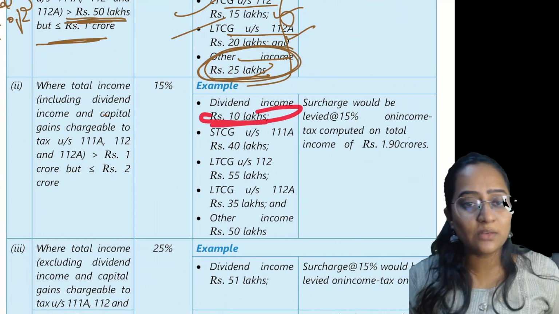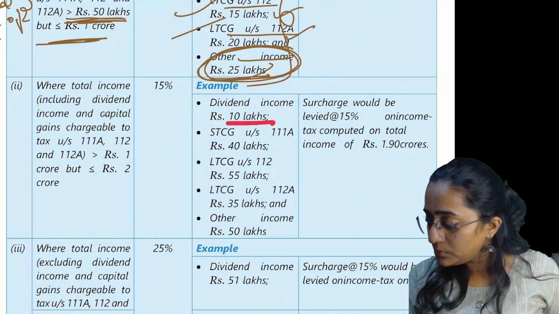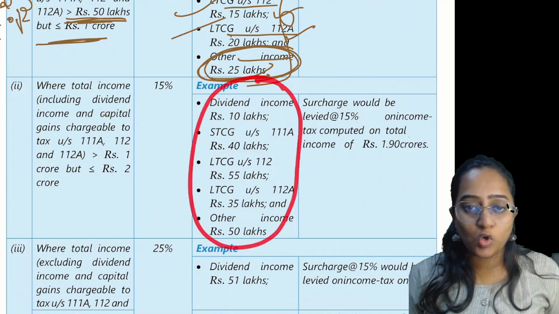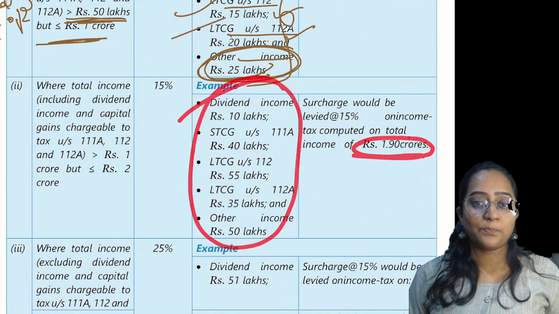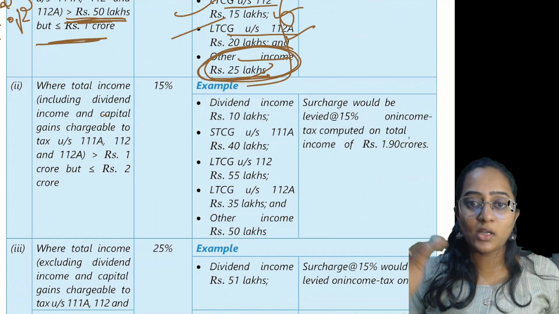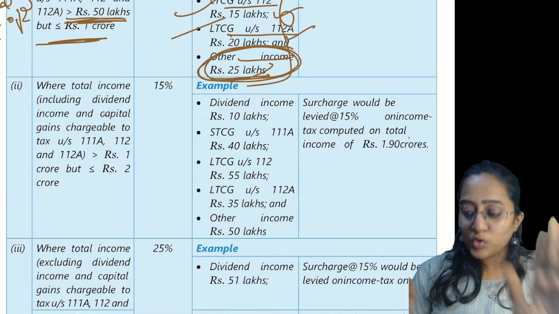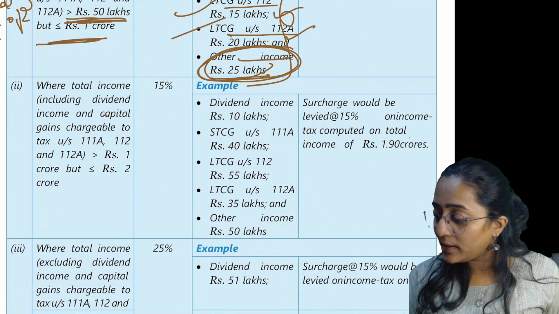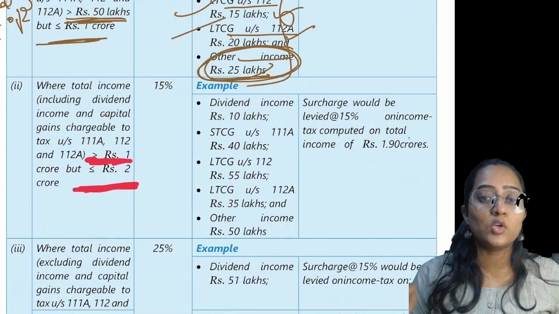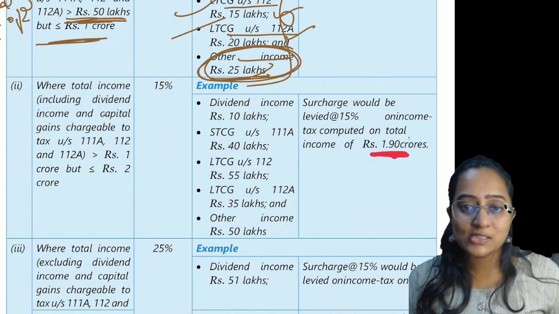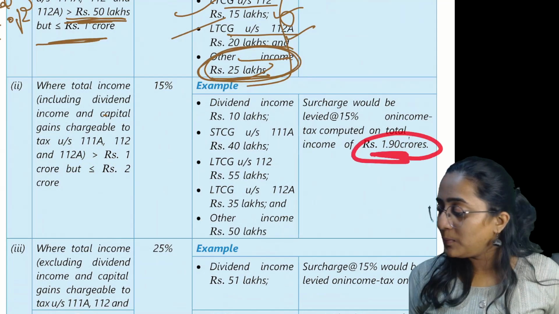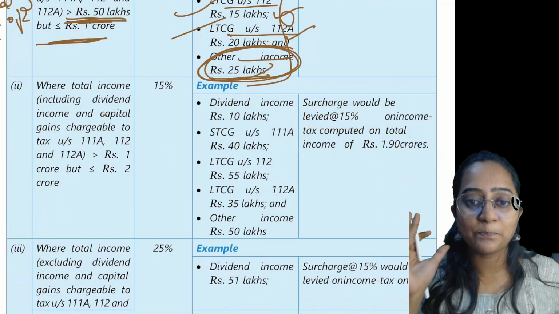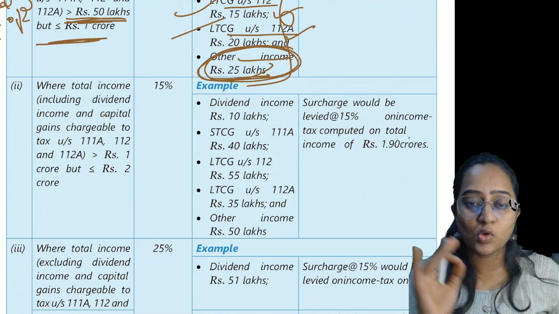Now, in the same question, let's try to understand. Dividend income, short-term capital gain, long-term capital gain and other income. Total, if you do the total of this, you will get 1.9 crores. Now, can I say you are including everything? So, you are including all these things. All these things included, it is greater than 1 crore but less than or equal to 2 crore in this example. How much is the surcharge you are going to apply? 15% is the surcharge you are going to apply. Clear?